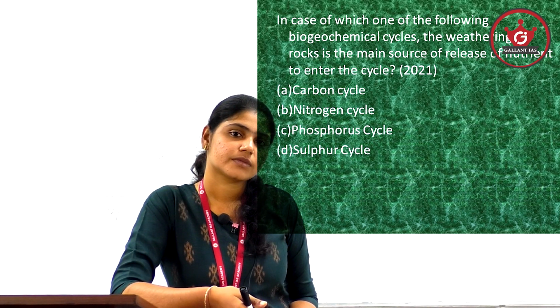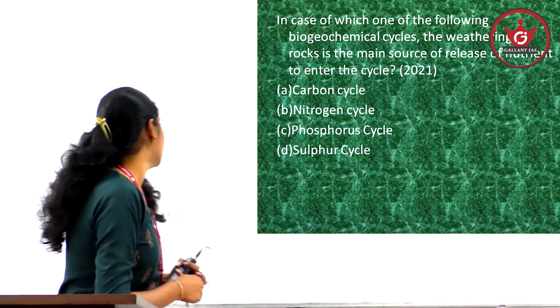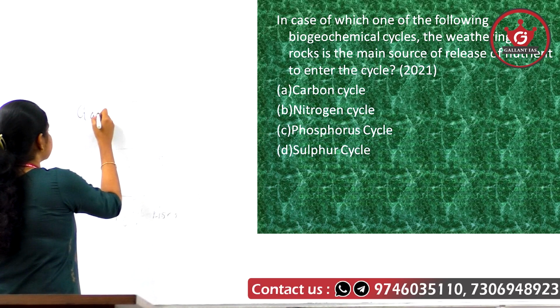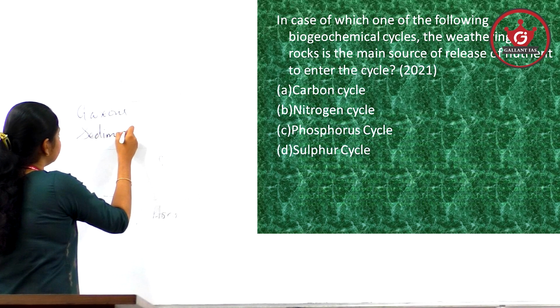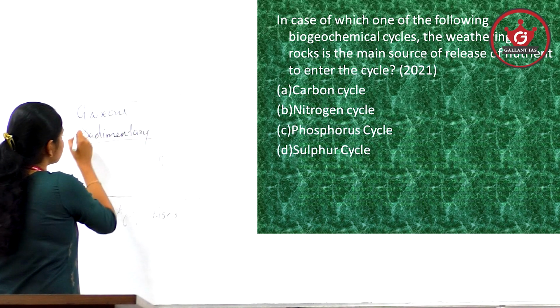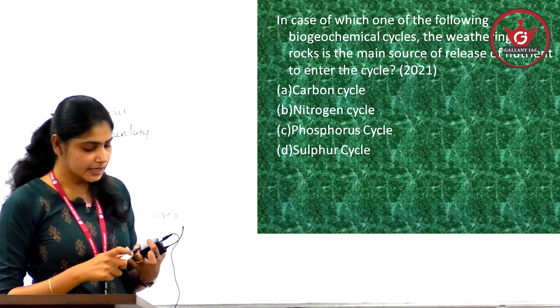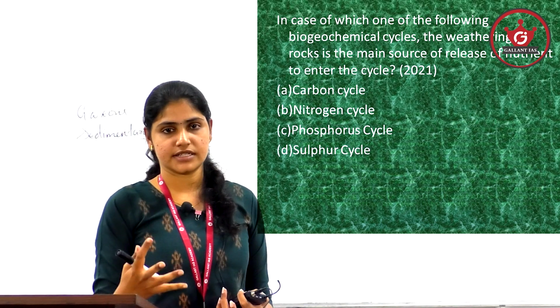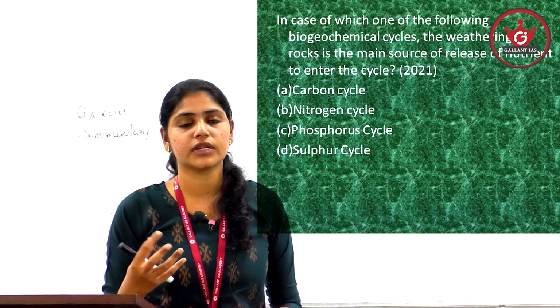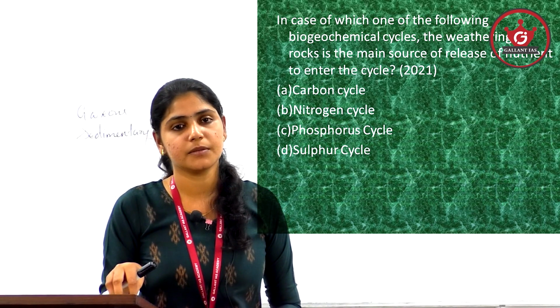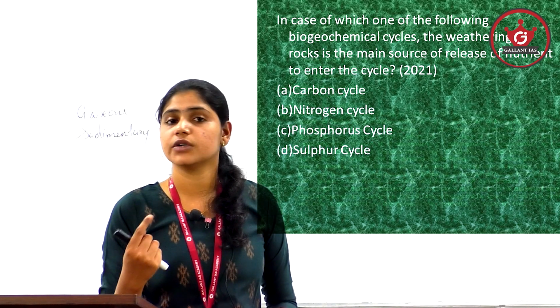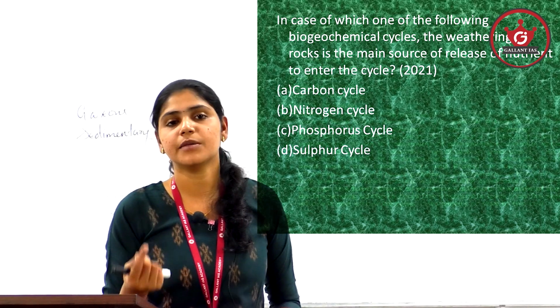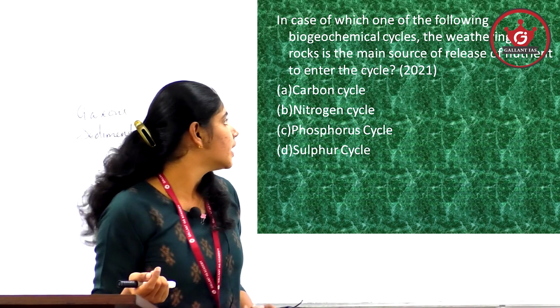Then comes sedimentary. What is a sedimentary nutrient cycle? Here the source of nutrient is actually the earth's crust, right? The major source of the nutrient is mainly present in the earth's crust. Such nutrient cycles we call sedimentary nutrient cycles, right?